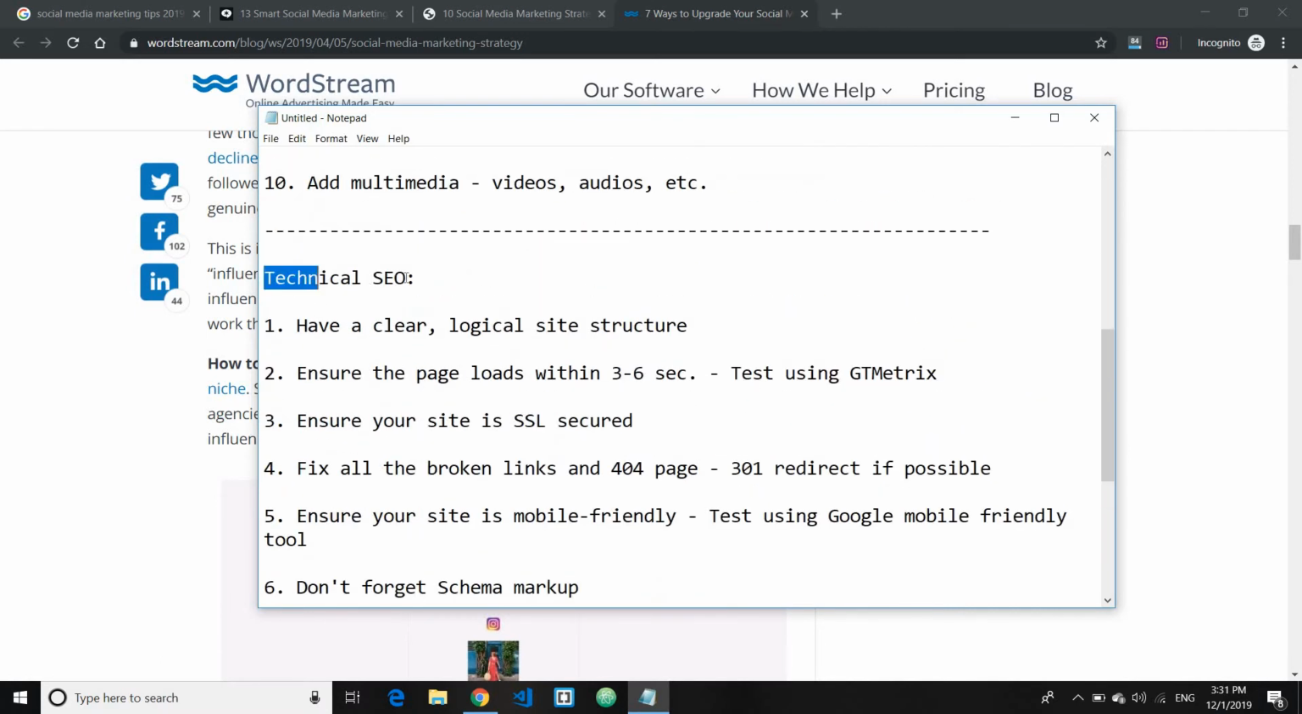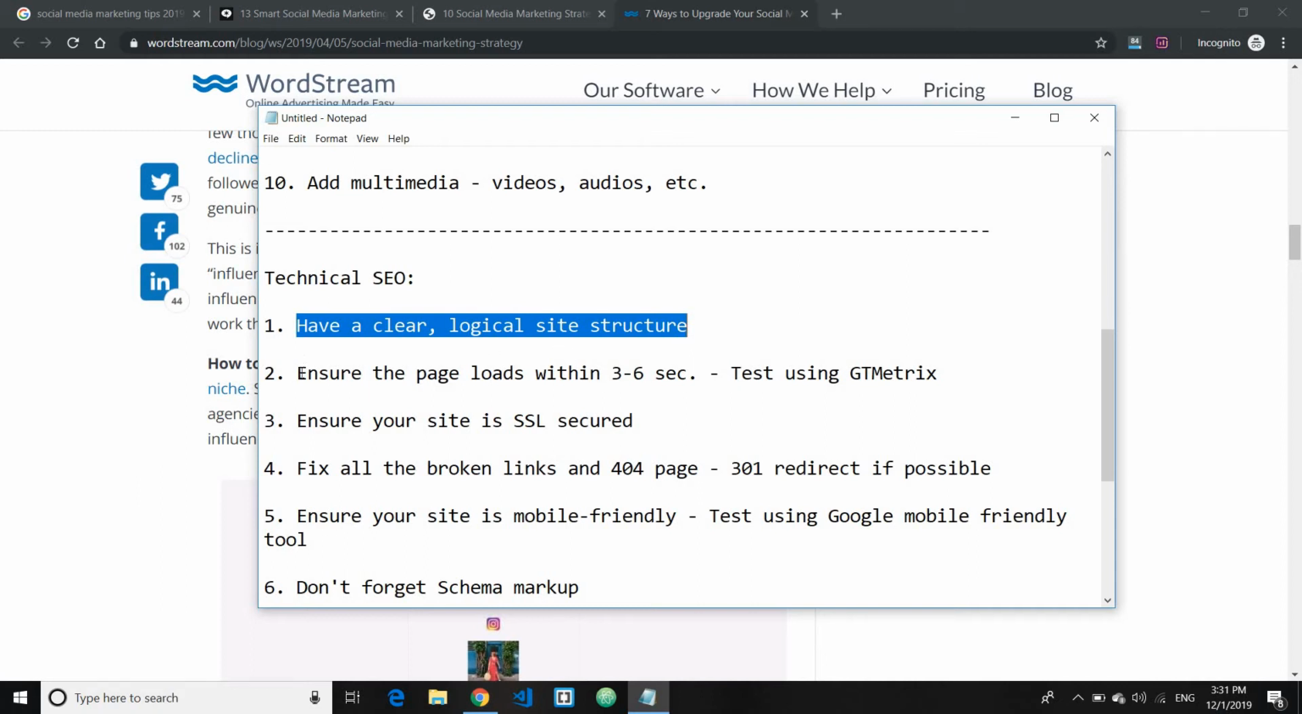Next section is technical SEO. From technical SEO, number one, make sure you have a clear, logical site structure. A clear, logical site structure means you categorize your content, or arrange your website content into a very logical and very clear view. I've talked about how important site structure is in detail in one of my previous videos. I'll leave the link in the description so you can watch it again and see what type of site structure Google really loves.